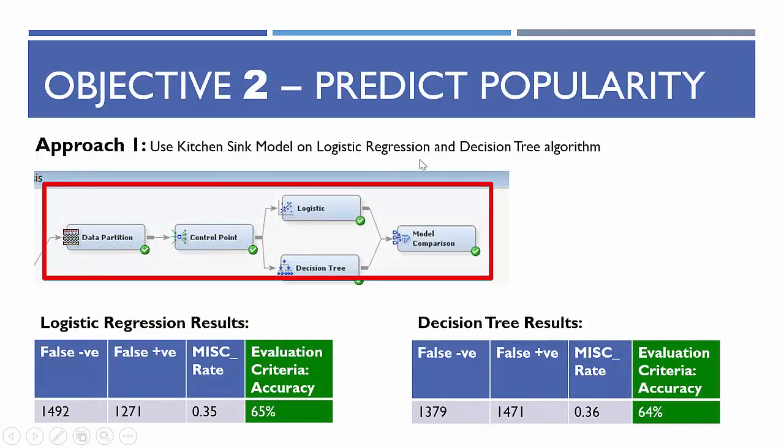So we'll go ahead with logistic regression and decision tree using a kitchen sink model, where all 71 attributes are involved. So we can see the output gives us an accuracy of 65% using logistic and 64% using decision tree from our approach 1.